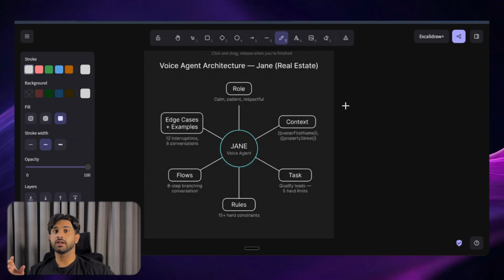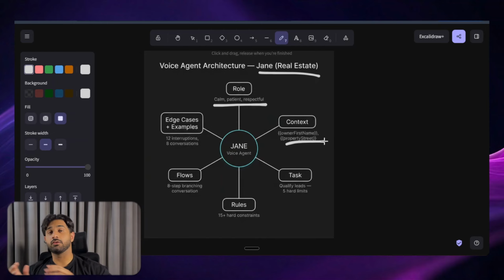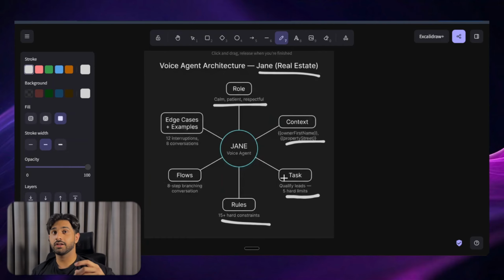Okay, let's just cover the example of the voice agent I named Jane. The real context was it qualifies real estate leads and dumps them into a GoHighLevel calendar. The way it does it, I gave it a role. It should be calm, patient, respectful. It has a context where the variables will be filled before it even pulls up the context. If they are not filled, go ahead and route to another condition. That is a more generalized reply. It has a task that will qualify the leads with 5 hard limits, with rules that were 15 plus. Obviously, I cannot share the specific prompt with you. That's why I'm giving you that specific skill, so you can just bump in.